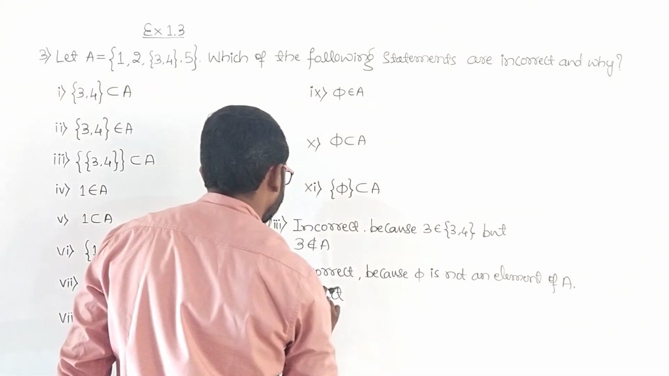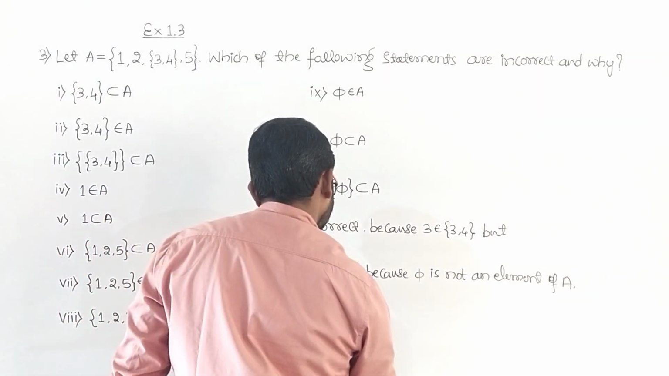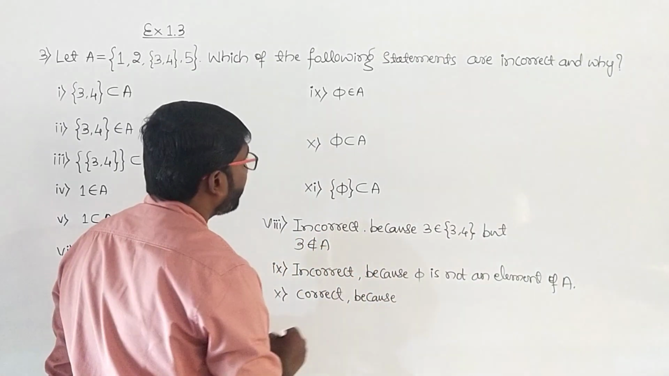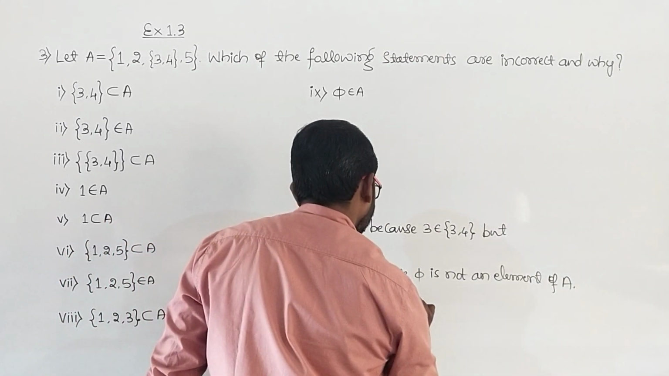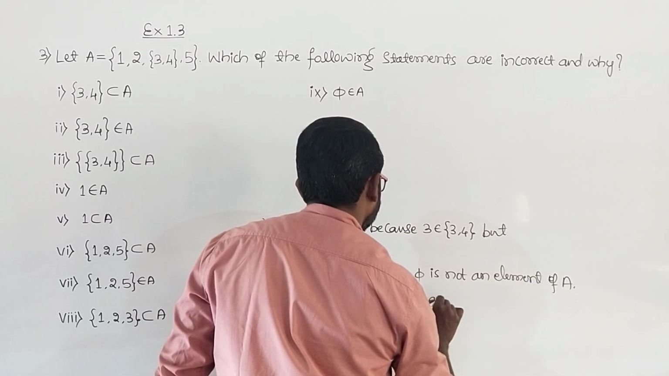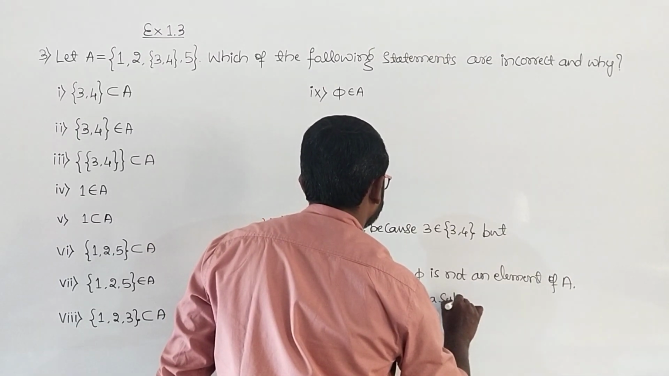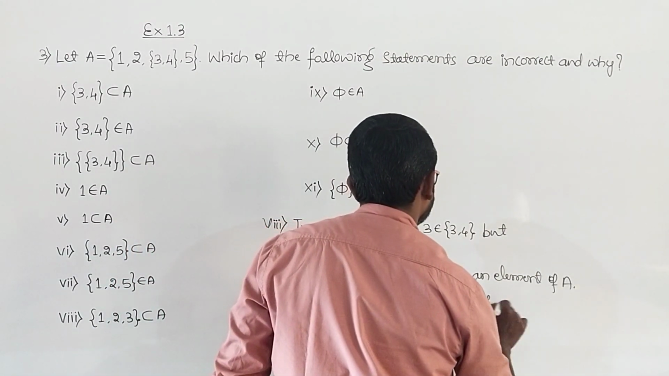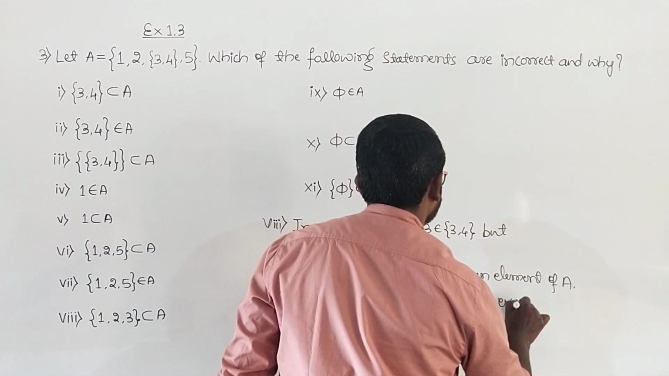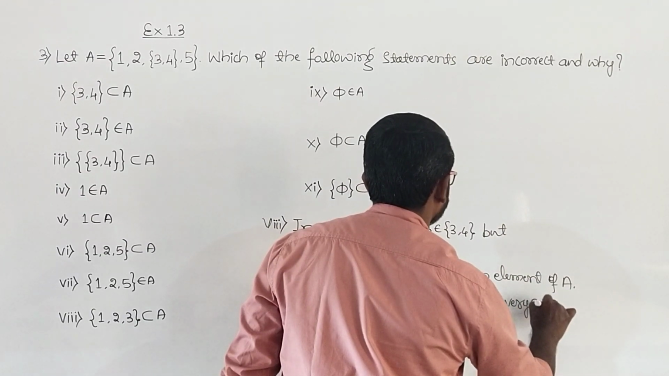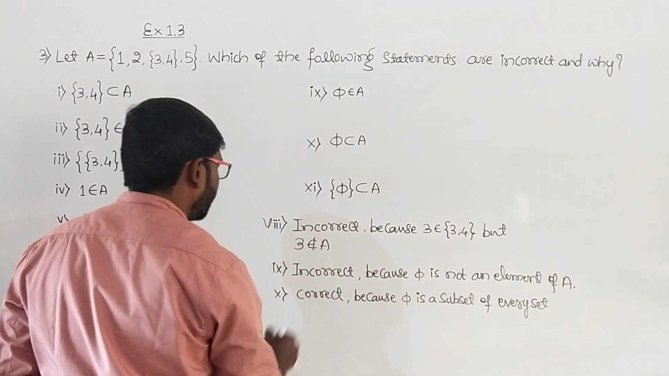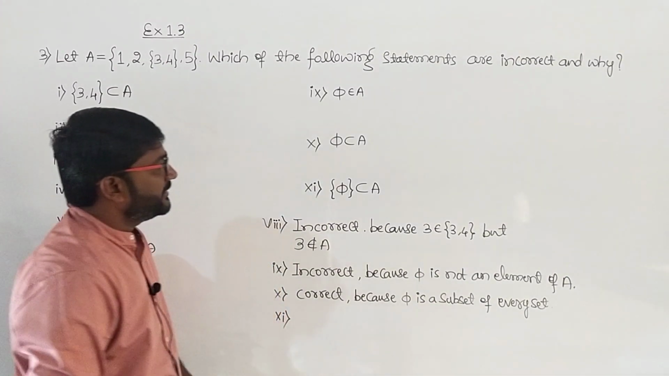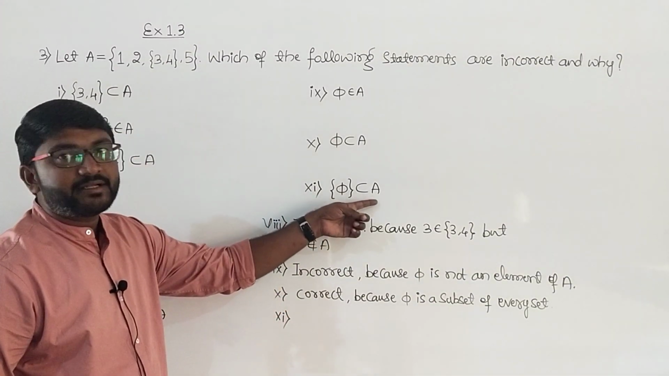The statement is correct because pi is a subset of every set. Now I'll take up the 11th one. So he says pi is a subset of A.